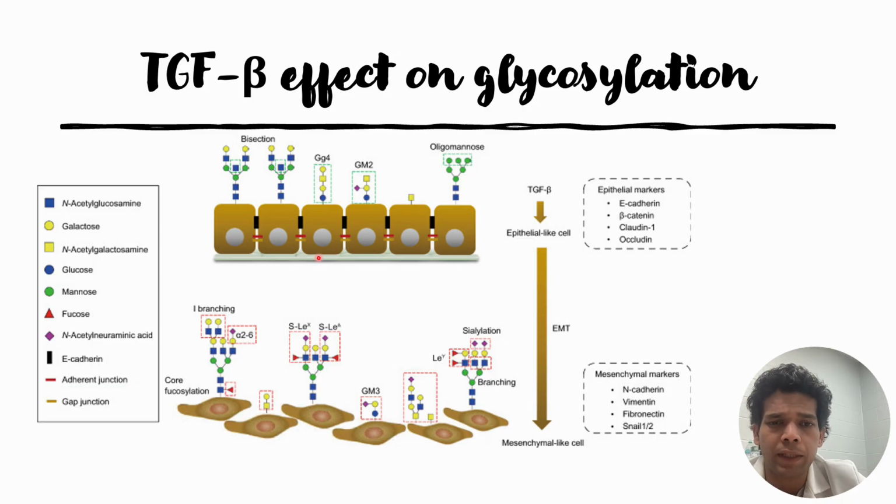And apart from that, among the O-glycan structures, GD4 and GM2 get diminished, and GM3 is usually overexpressed. Lewis A, sialyl Lewis A and sialyl Lewis B structures are also commonly expressed, along with sialylations. Over-sialylation is also found in the N-glycan structures compared to the normal case. So these are some of the changes that occur.